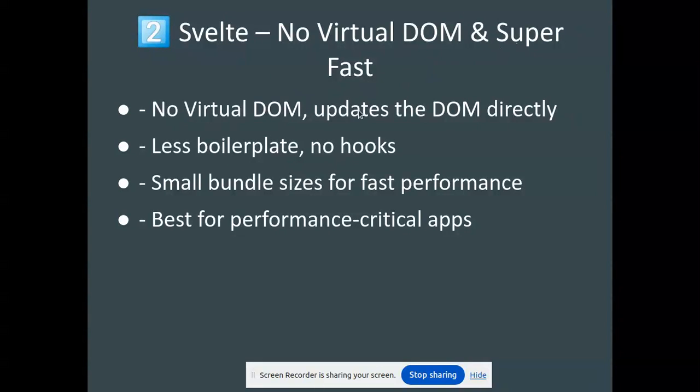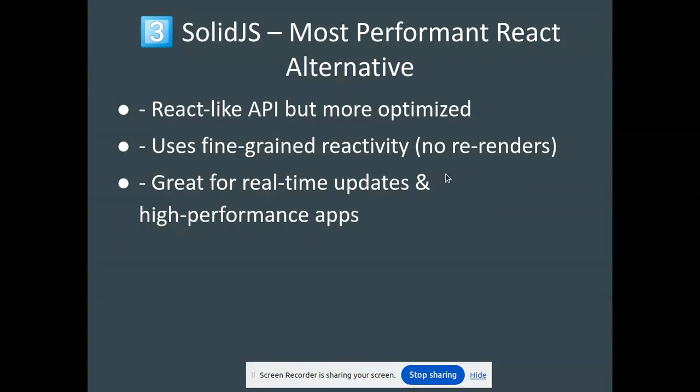Then you can use Svelte: no virtual DOM and super fast. No virtual DOM, it updates the DOM directly, less boilerplate, no hooks, small bundle sizes for fast performance, best for performance critical apps.